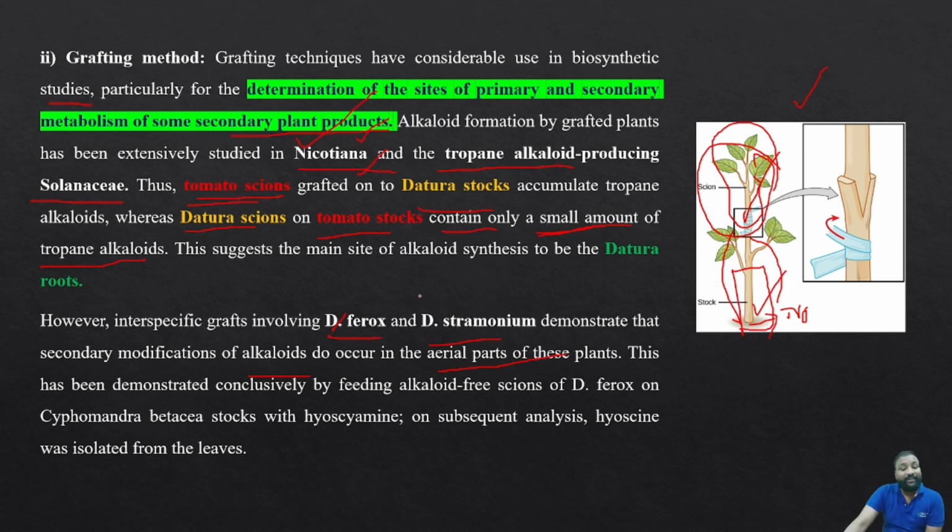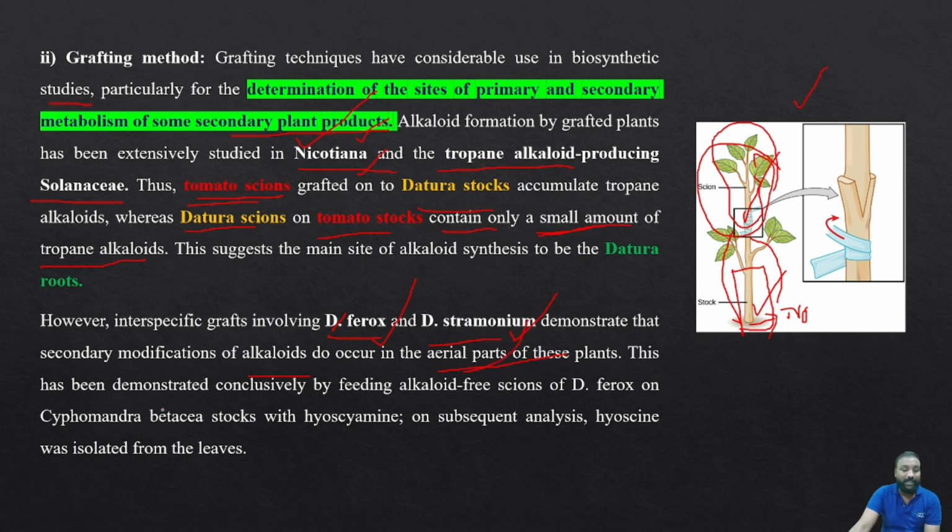Even if we subject the same species to the grafting method, we can have different changes, or the site of synthesis can also be varied after grafting. If you do the grafting to these species, the synthesis will be in the aerial parts of these plants.